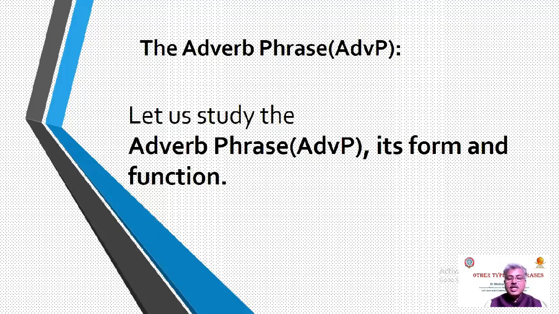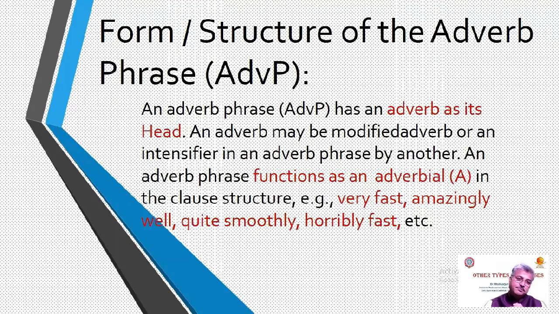Dear learners, now we will move towards the next phrase, that is adverb phrase. Let us study the adverb phrase, its form and function. First, we will try to understand the structure of the adverb phrase. An adverb phrase has an adverb as its head.